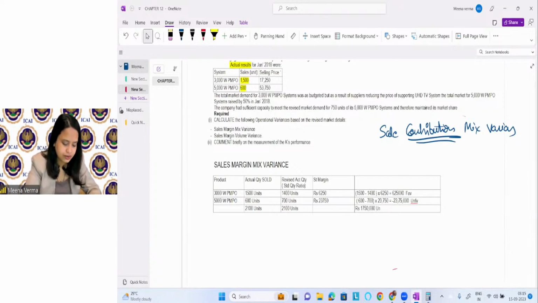All right, unfavorable, right? This is 1750 unfavorable. This is what the sales margin mix variance is.